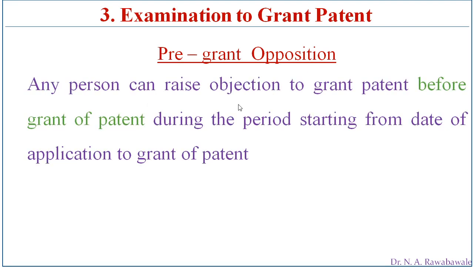Any person can raise objection before grant of patent, during the period starting from the date of application to the grant of patent. So from the day on which the inventor applies for patent, up to the day of grant of patent, anyone can file the application. That application is known as pre-grant opposition.